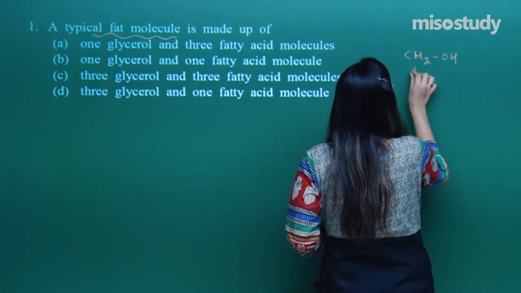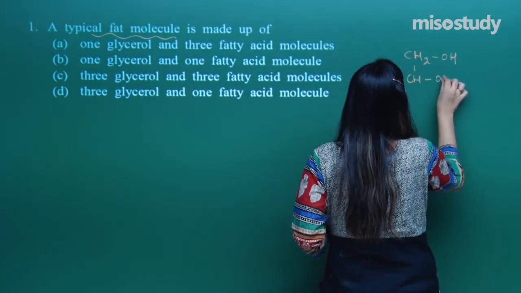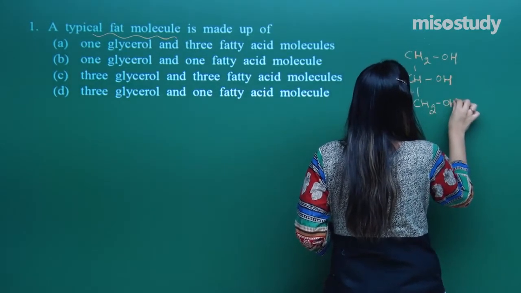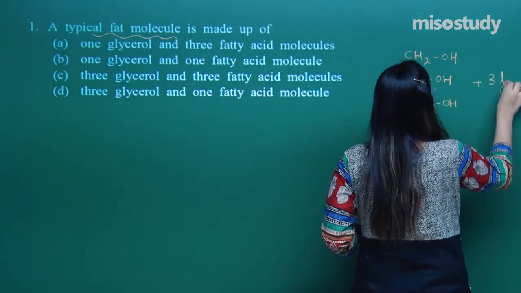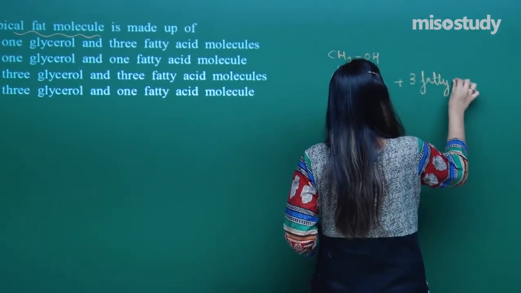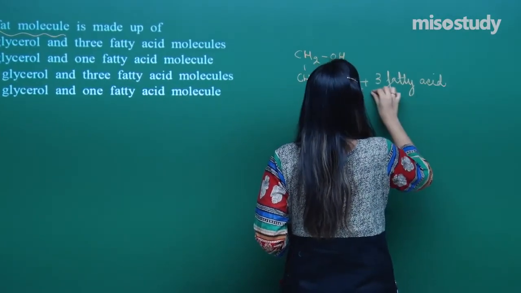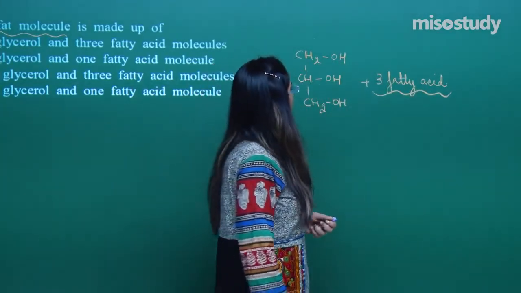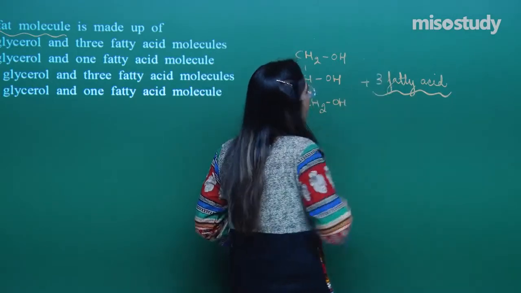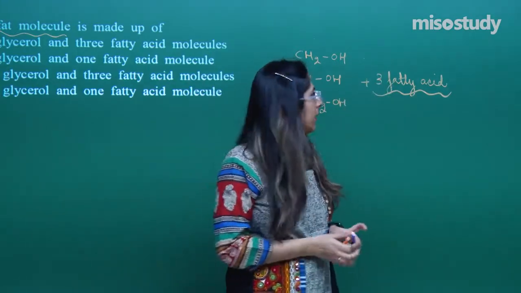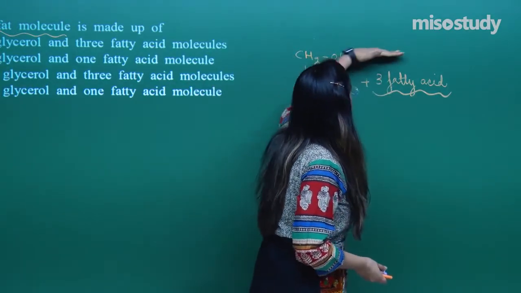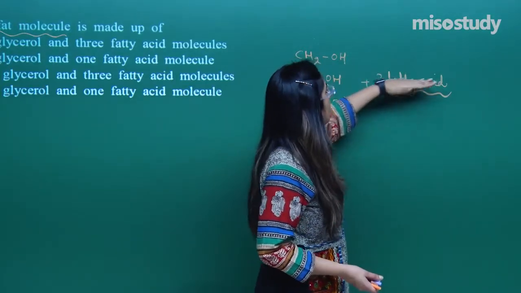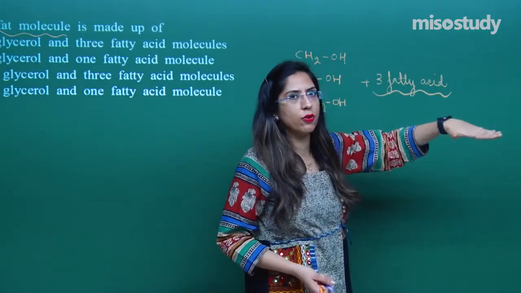This is the structure of glycerol, and three fatty acid chains attach to it. These fatty acyl chains are attached with the help of ester bonds. The first chain will attach over here, the second chain will attach over here, and the third chain will attach over here.